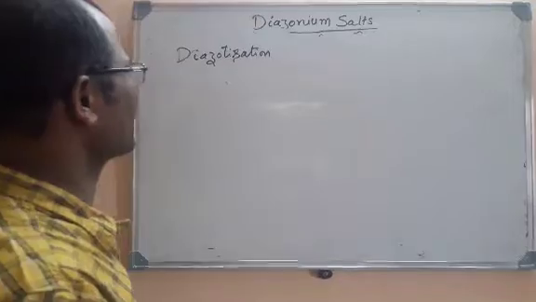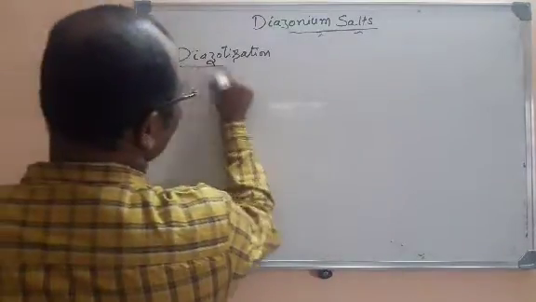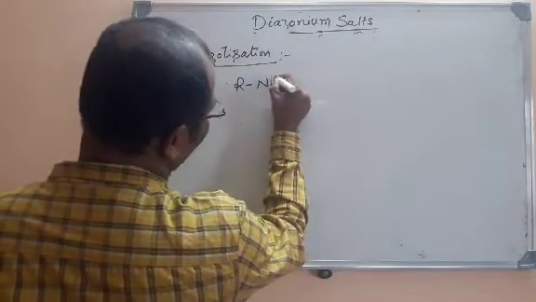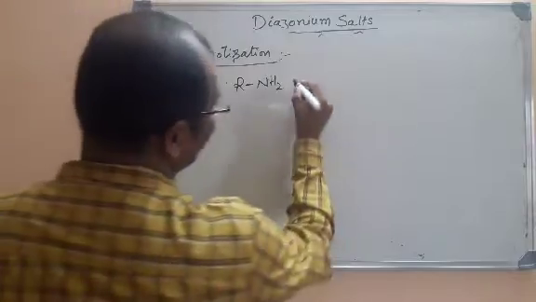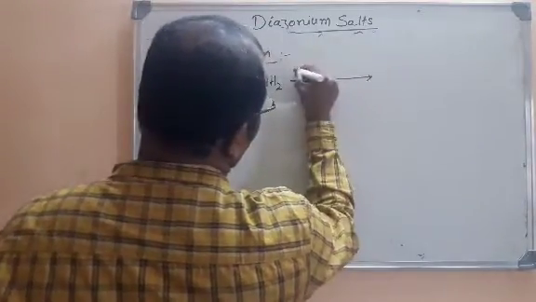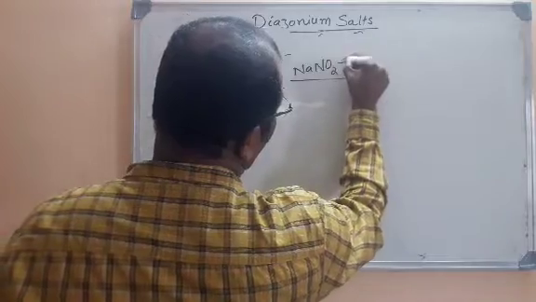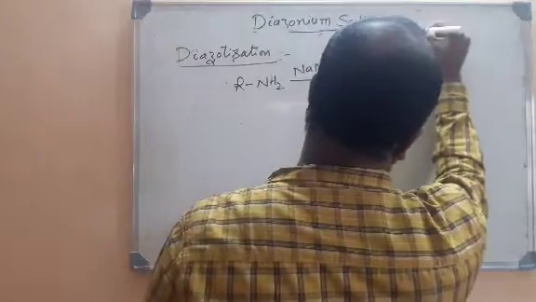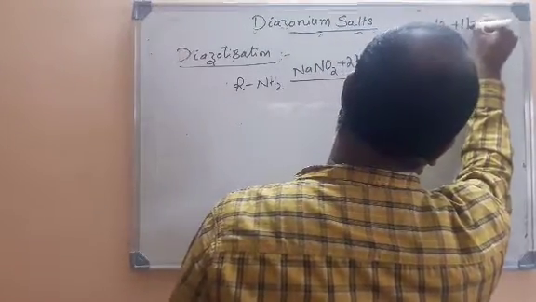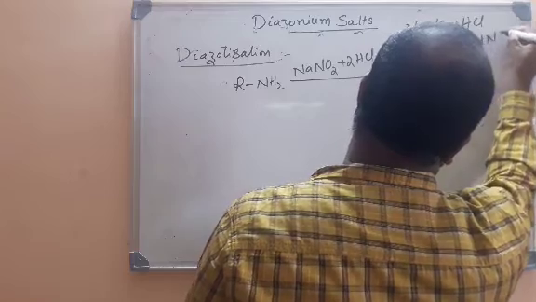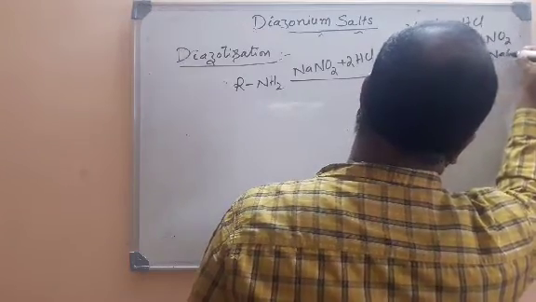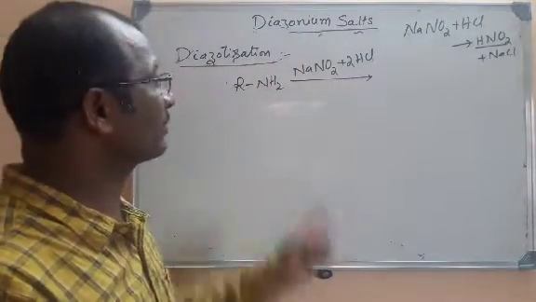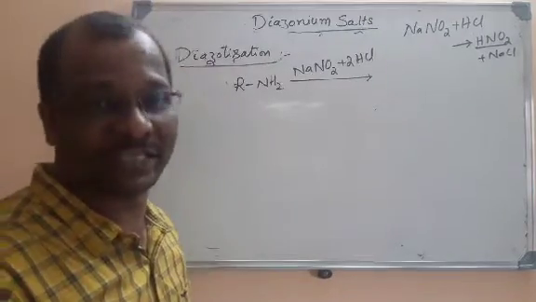You can write diazotization. What is diazotization? Already I have mentioned, if you take an aniline that is treated with nitrous acid. Nitrous acid is unstable, so we take a mixture of sodium nitrite and HCl. Even in the earlier class I had mentioned NaNO2 and HCl yield HNO2. So we prepare nitrous acid by treating NaNO2 with HCl. So diazonium salts are prepared by a process known as diazotization.